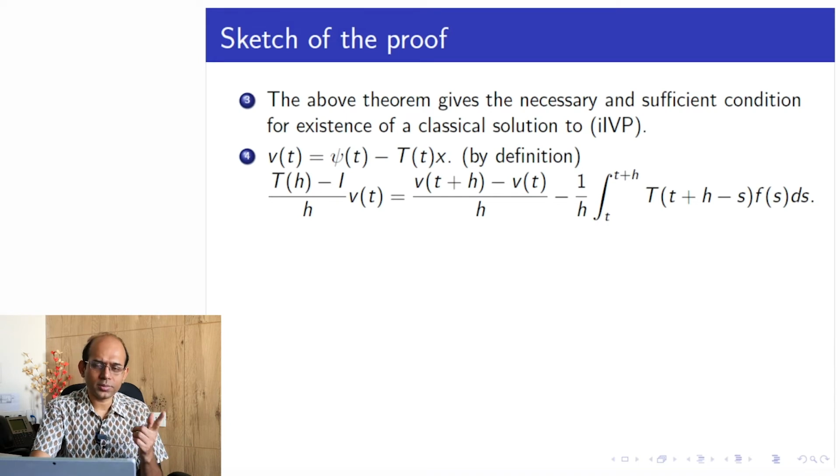And now recall the definition of V(t), that is integration 0 to t of T(t minus s) f(s) ds.